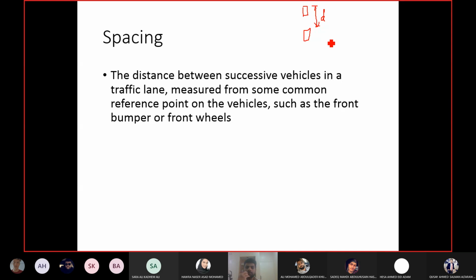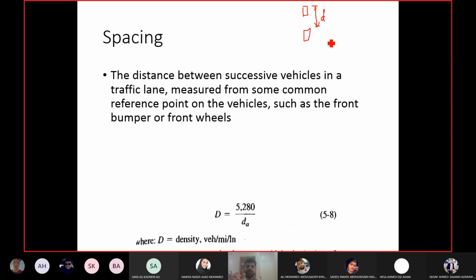Usually the reference point for measuring spacing is the front bumper, because front bumper is the first thing you see in a vehicle. So usually spacing is measured from front bumper to front bumper, but other reference points are also allowed, but it should be the same. It should be common between two vehicles.